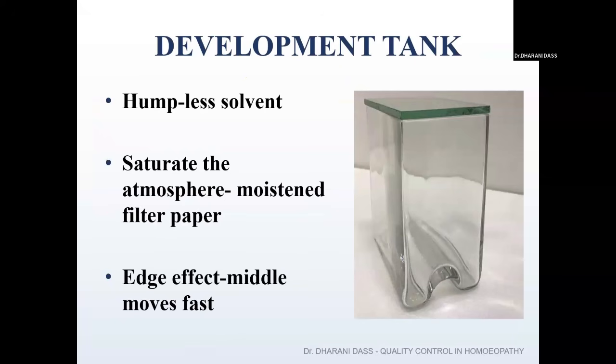But make sure the ratio is maintained. If the quantity is mentioned as 9:1, you can take 18 parts and 2 parts, or you can take 27 parts and 3 parts, but the ratio has to be maintained. In such a way, you need to measure the solvent and pour it into the development tank. After pouring the solvent into the development tank, we need to close the tank with its lid. And the next part we have to do is to saturate the atmosphere.